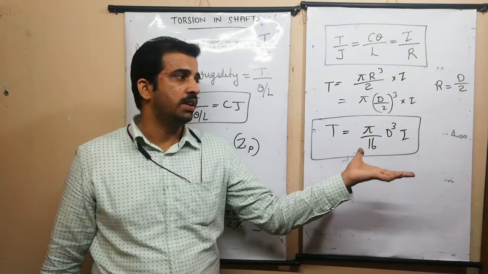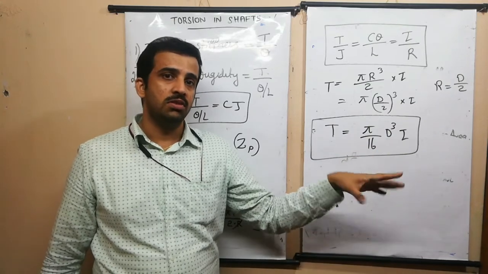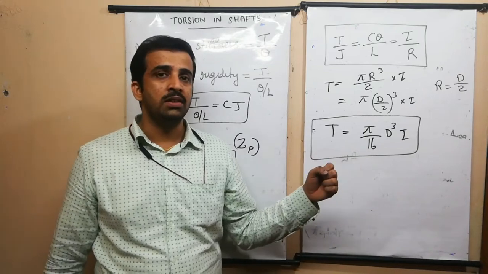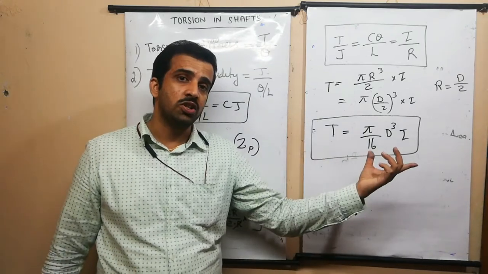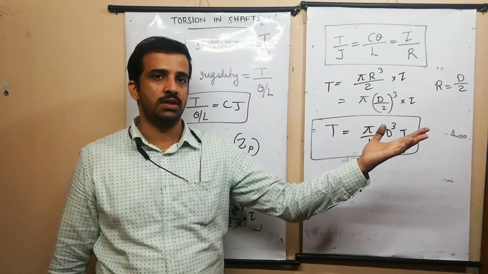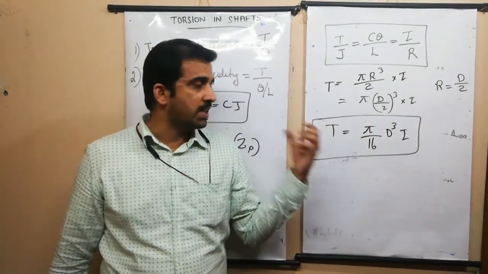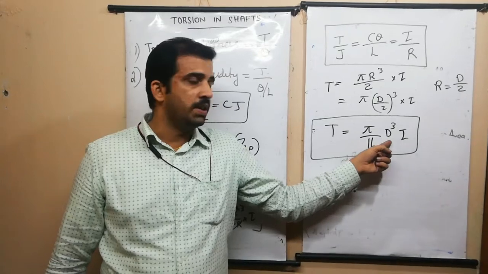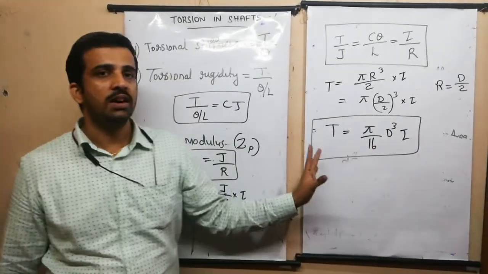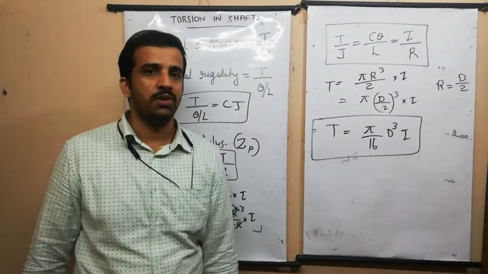We know that in a shaft, while working, torsion will come in many circumstances. When the torsion is coming, that torsion may lead to the generation of shear stresses. That shear stress should not exceed the maximum allowable shear stress. For satisfying that criteria, there should be a design for the diameter of the shaft. So this is the importance of the torsion equation.